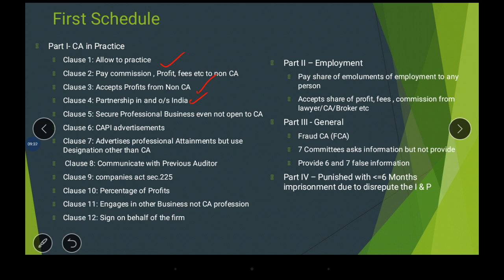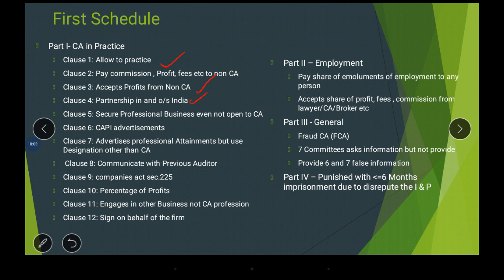Okay, now I realized I want to stop this. I want to stop his activities. I decided that he is not a CA, he is a fraud CA. So he is a fraud CA, which shortly we can call FCA. So I approached the 7 different committees. What are the 7 different committees? You can learn them in your book. The 7 different committees are the Disciplinary Committee, Director Discipline, Review Board, like that. There are 7 different committees.